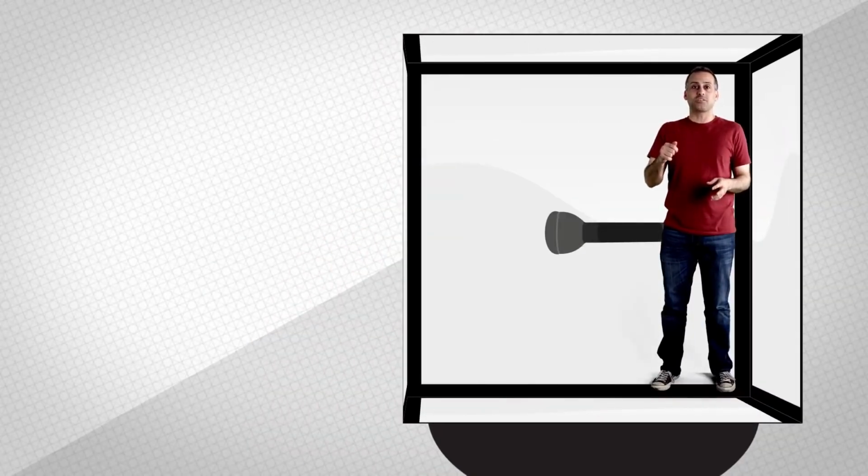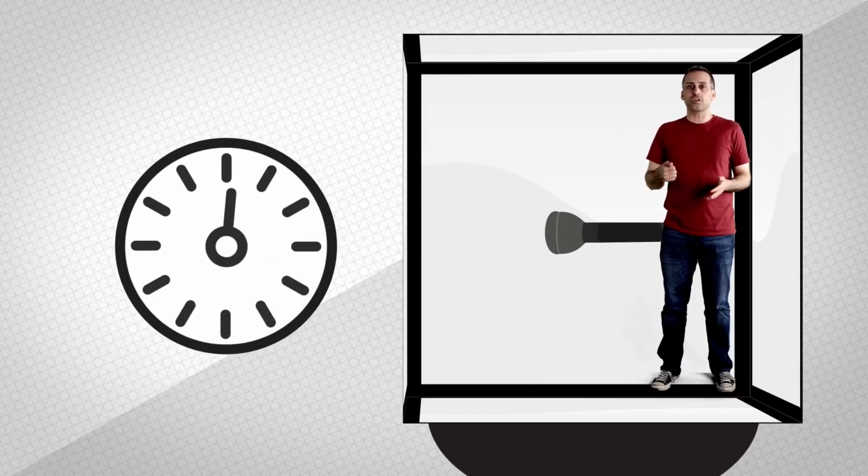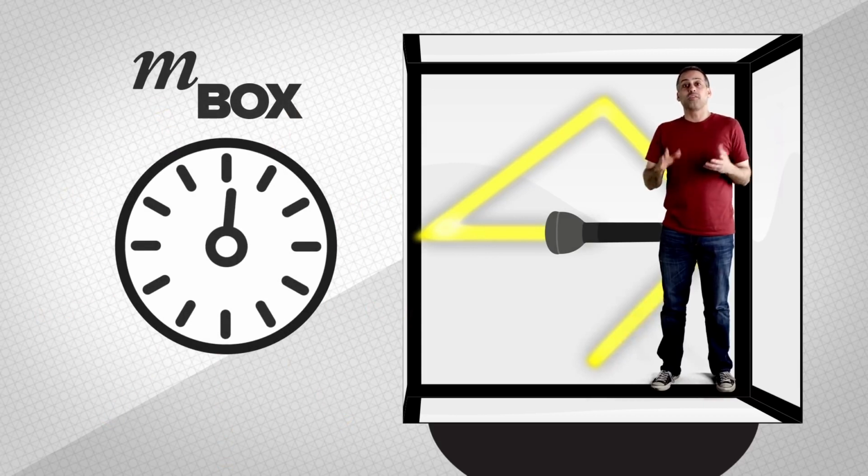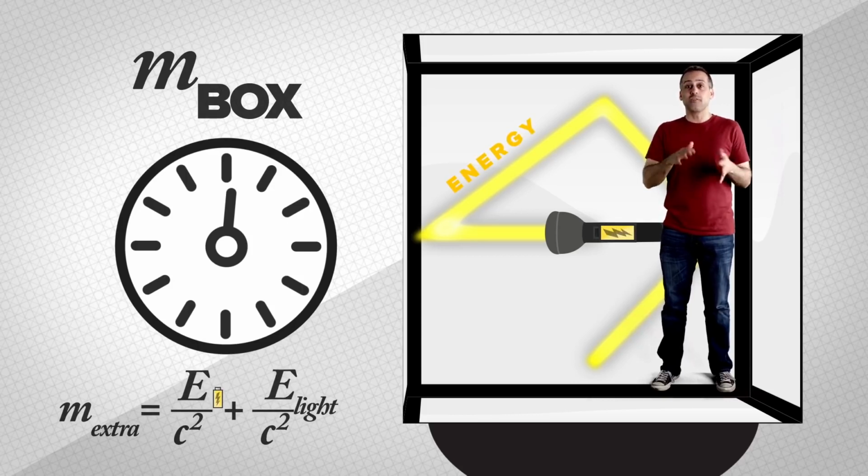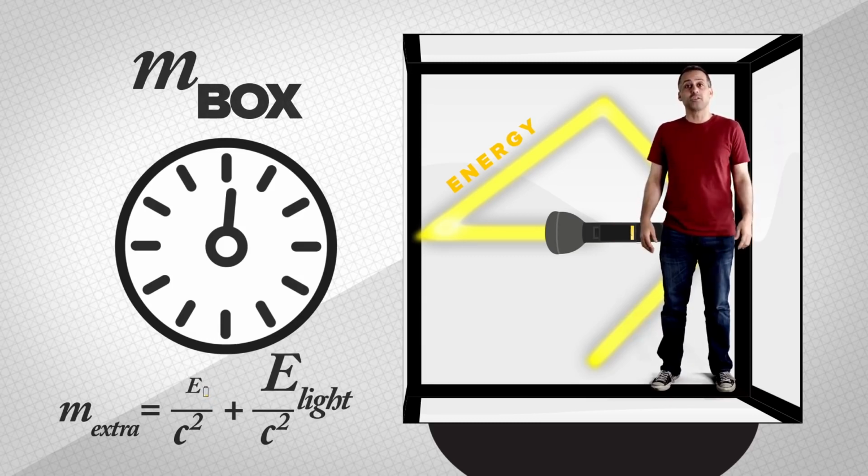Another example. Suppose that I stand with a flashlight inside a closed box that has mirrored walls and is resting on a scale. Will the reading on the scale change if I turn on the flashlight? Interestingly, no. The flashlight alone will lose mass, but the mass of the whole box and its contents will stay fixed. Yes, it's true that the scale is registering less electrochemical energy, but it's also registering an exactly equal amount of extra light energy that we're not allowing to escape this time. That's right, even though light itself is massless, if you confine it in a box, its energy still contributes to the total mass of that box via m=e/c². That's why the reading on the scale doesn't change.